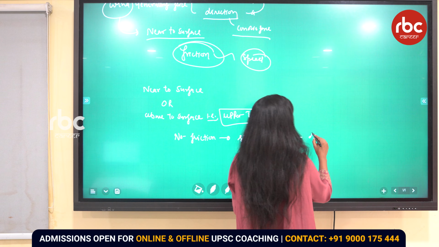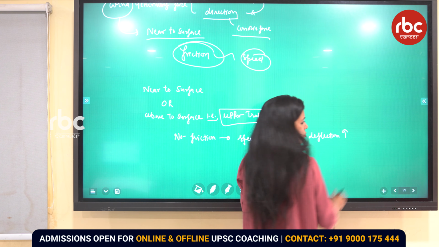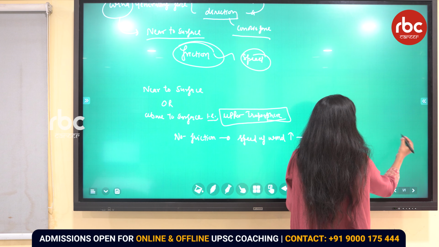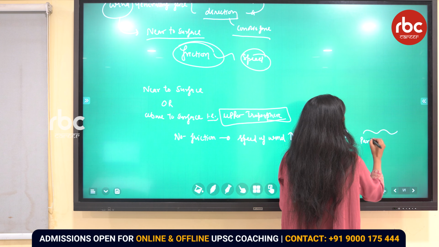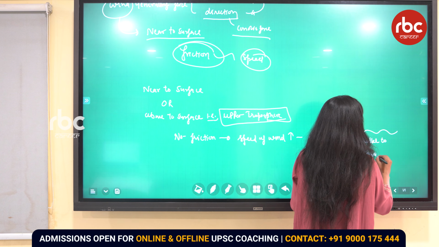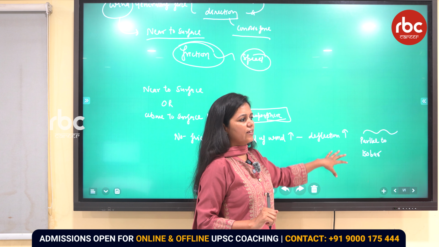The deflection will be more. To what extent? The wind will completely turn parallel to the isobar. That is the maximum extent of the deflection of the wind.